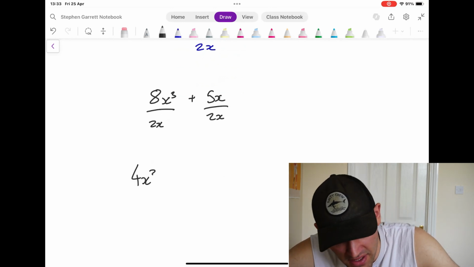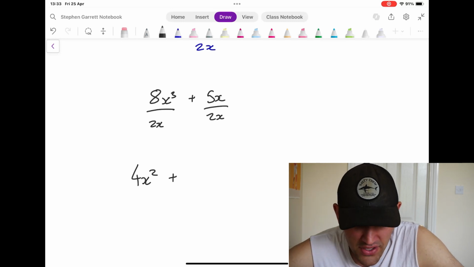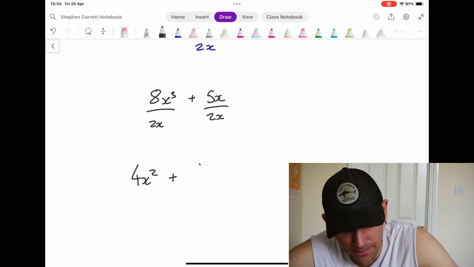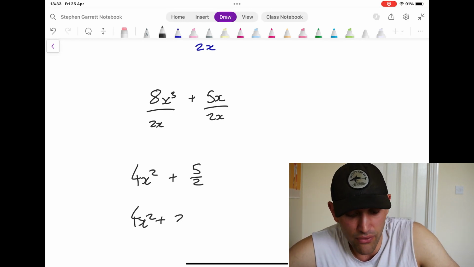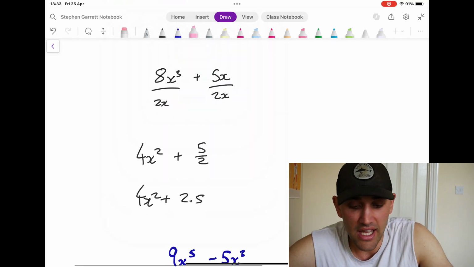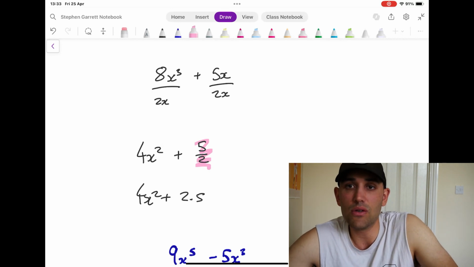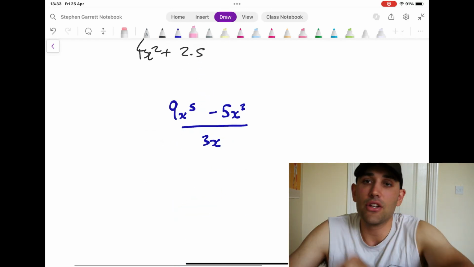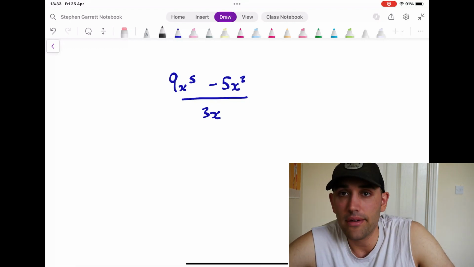Let's see how we can simplify this one over here. So that is going to be 4x squared plus 5 divided by 2. Can't really do a lot with that, so we're just going to leave that as 5 over 2. You could also go 4x squared plus 2.5 if it's a final answer. If this is part of an intermediate step, I would leave it as a fraction because you won't lose accuracy as you continue with the problem. Last but not least, have a go.